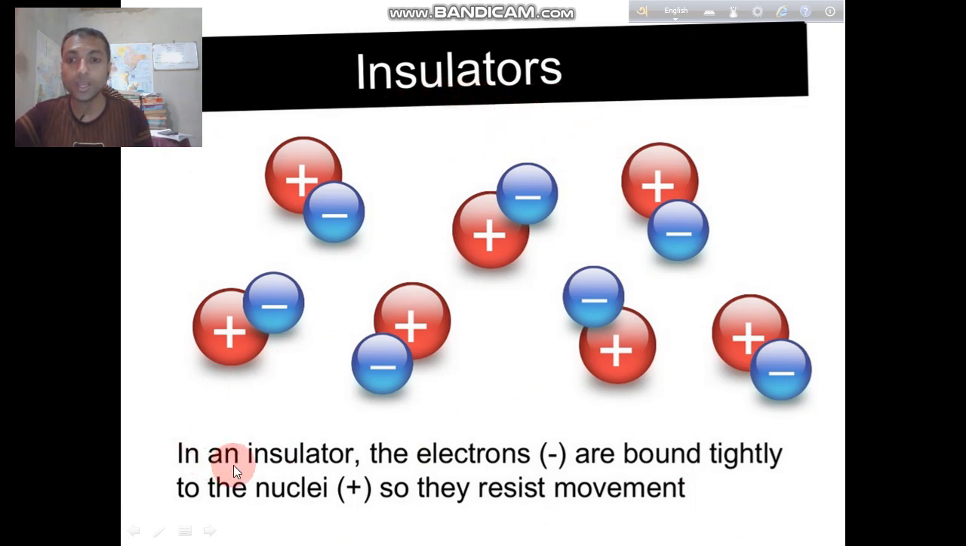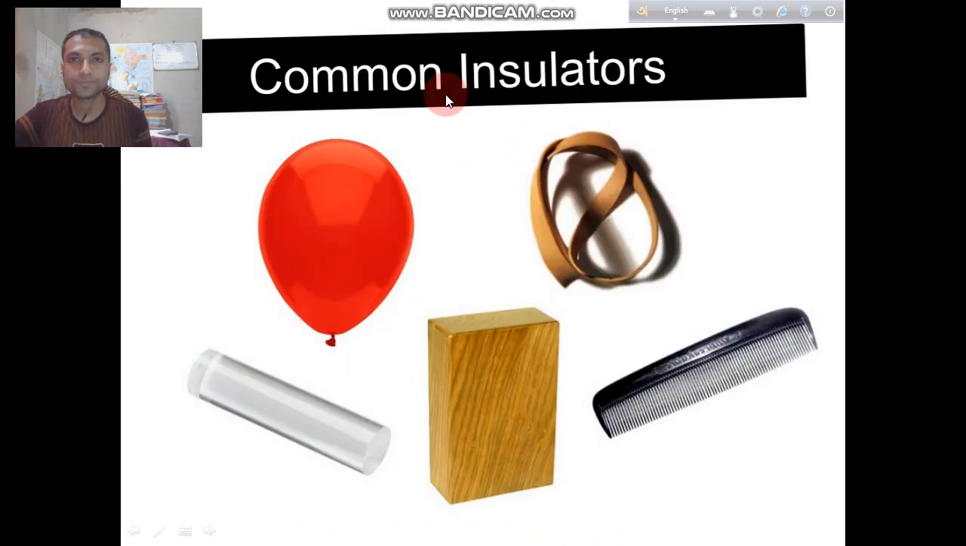What is an insulator? In an insulator, the electrons are bound tightly to the nucleus, so they resist movement of electrons, and this material is called an insulator. From the figure we see that the negative charges, that is electrons, are tightly bound to the positive charges. That's why they resist the movement, and this material is called an insulator.